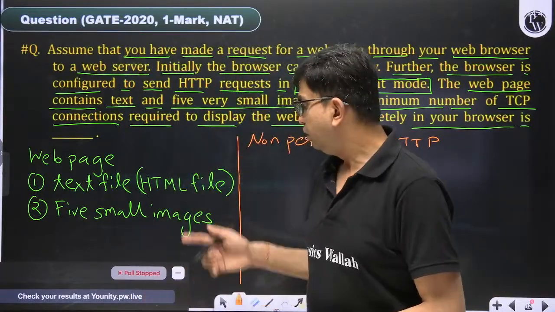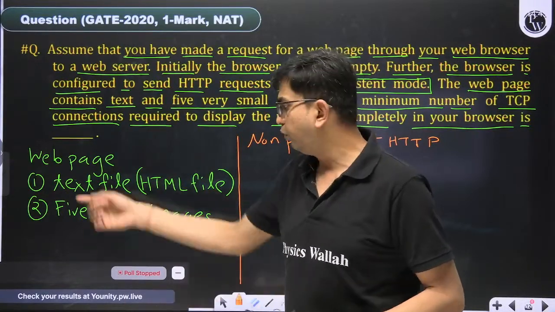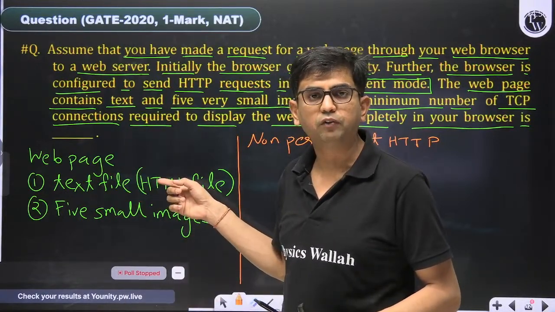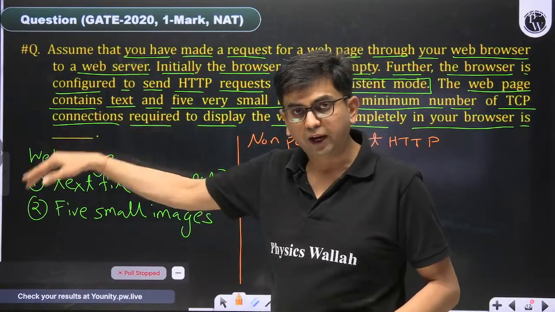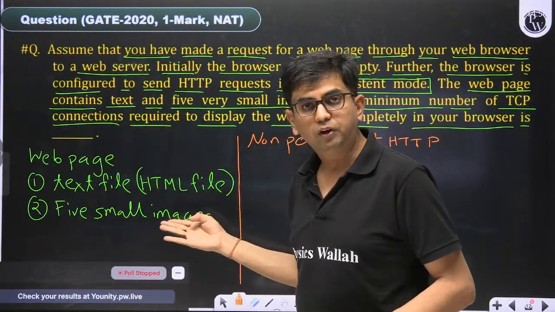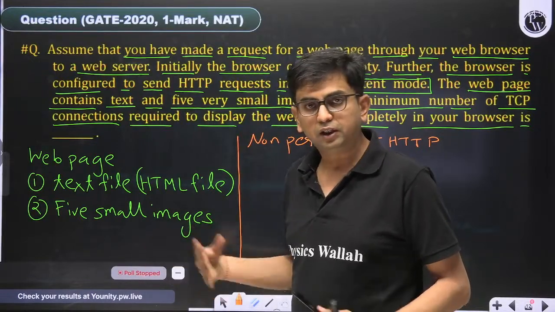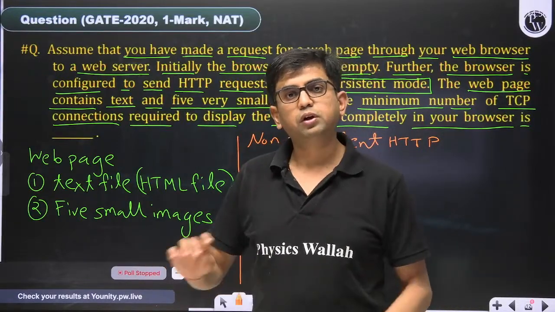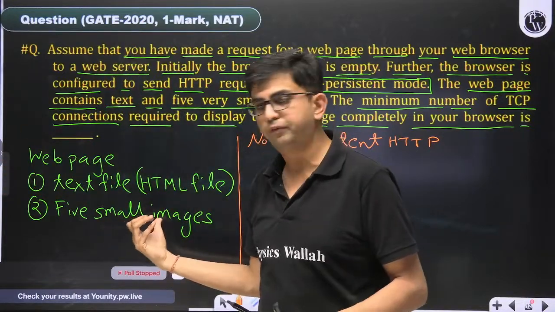Here the first object is the text file; a text file is also an object. For it we open a TCP connection with the server and request it. When it arrives, we get to know 5 different URLs for 5 image objects. Then we open a TCP connection one by one and request the objects accordingly.